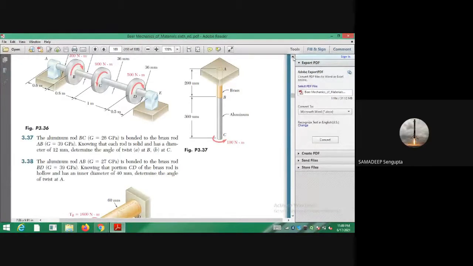Sir, I was answering his question that if 600 was there, then he is saying that we will get a different answer, but we will not, because the E which is there, or A, will again rotate to re-establish the equilibrium. So the E point which was not rotating because of the absence of torque will then rotate. Again the E or A will rotate in such a way that the phi will remain what it is, because equilibrium will be there, because E will then give another 100 Newton meter torque.